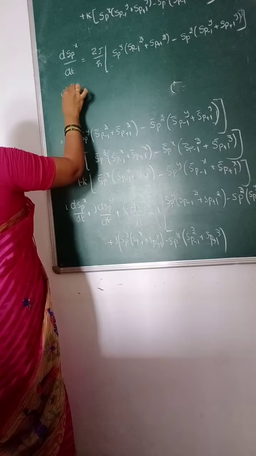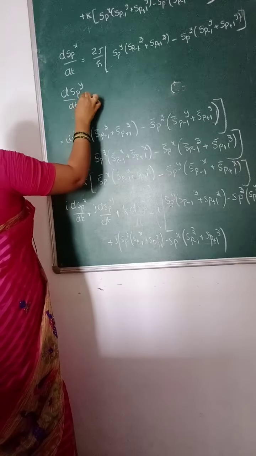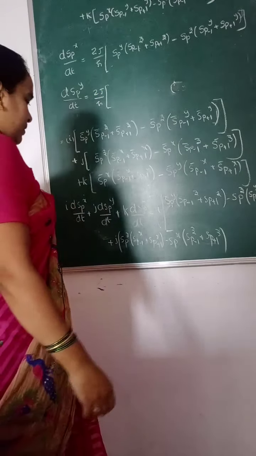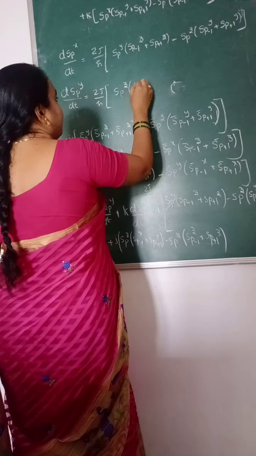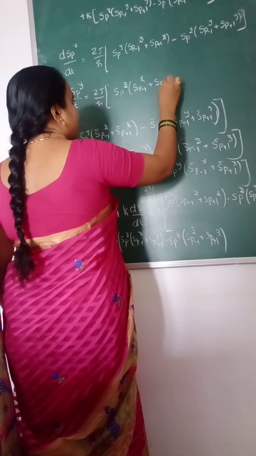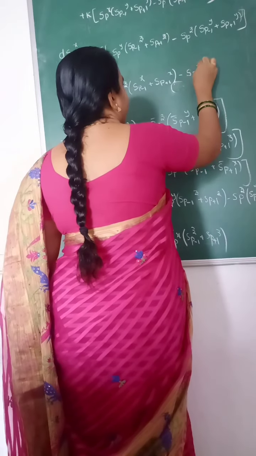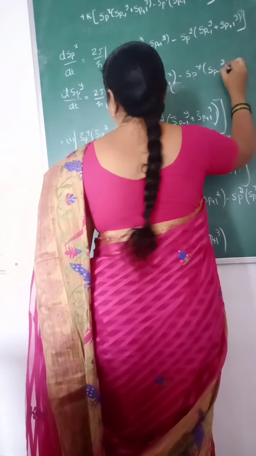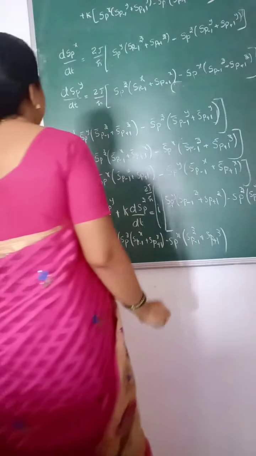Next, similarly, dS_p^y/dt is equal to 2J/ħ of S_p^z (S_{p-1}^x + S_{p+1}^x) minus S_p^x (S_{p-1}^z + S_{p+1}^z). So these are all the coefficients of y.